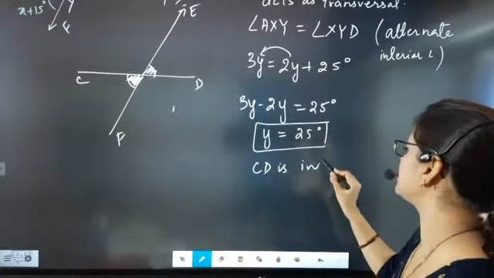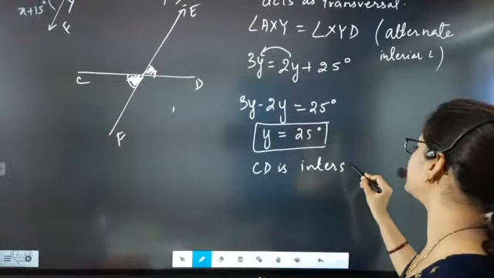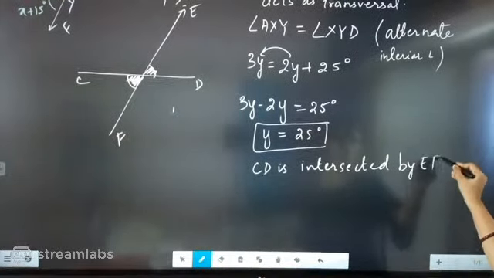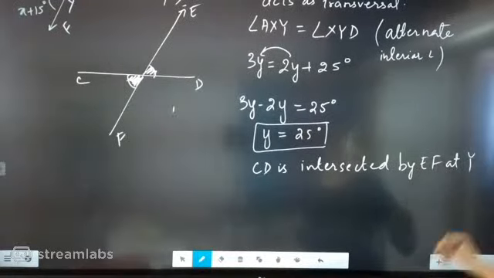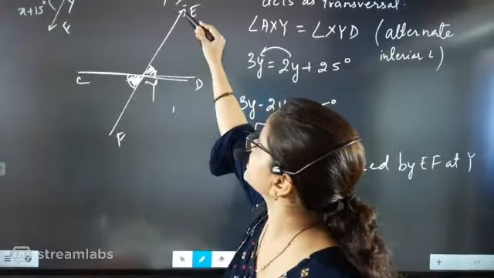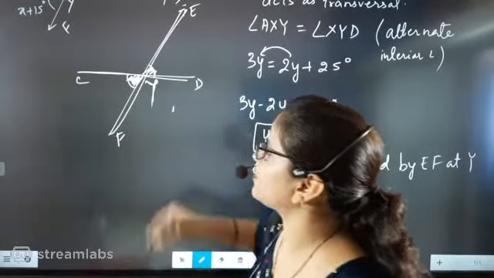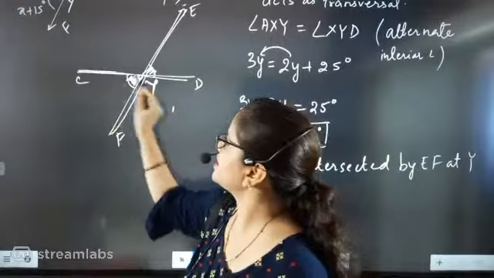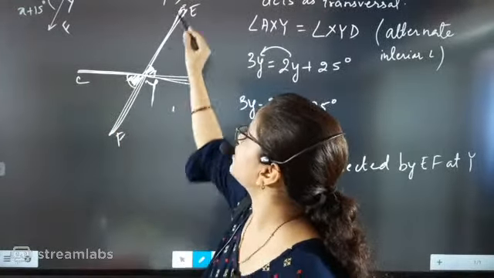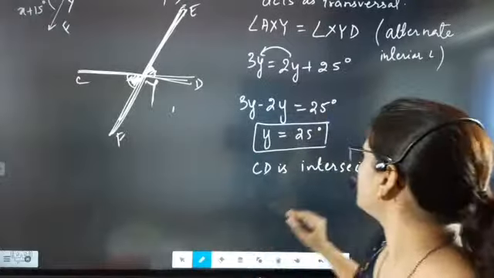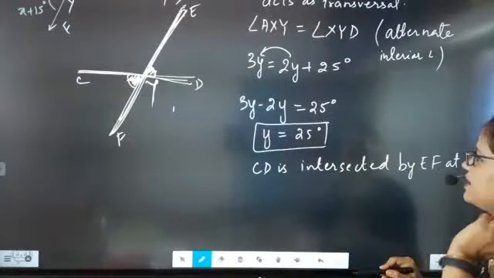Now we will write this point that CD is intersected by EF at Y. CD is intersected by who? Which line? EF. At which point? At point Y. So now we have written CD is intersected by EF at Y.